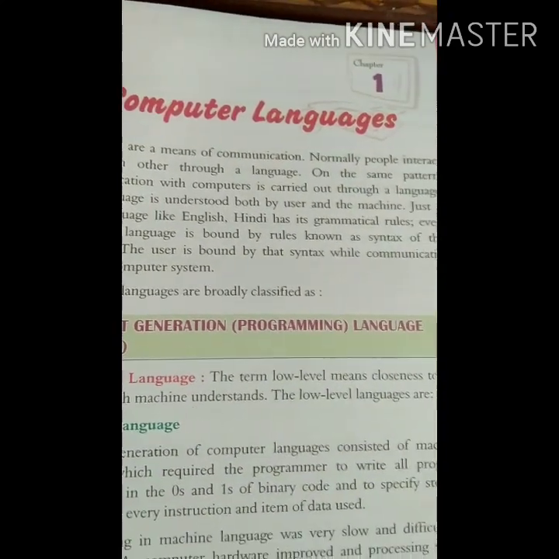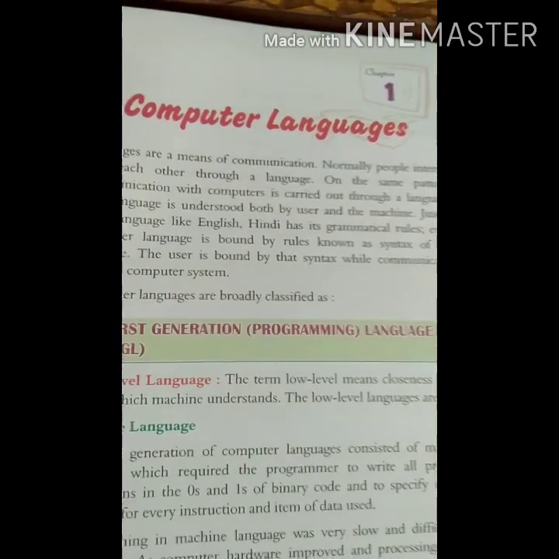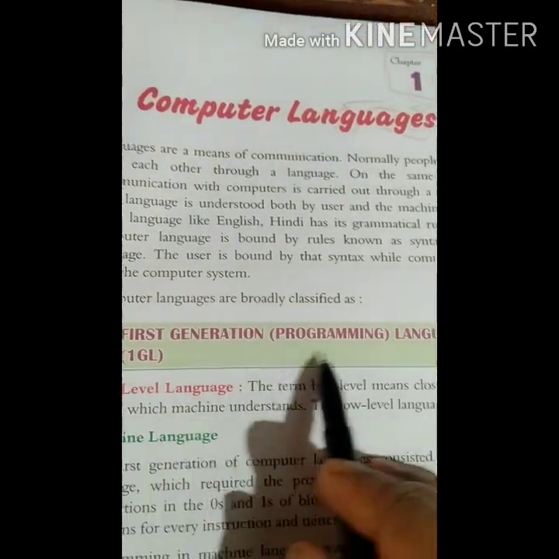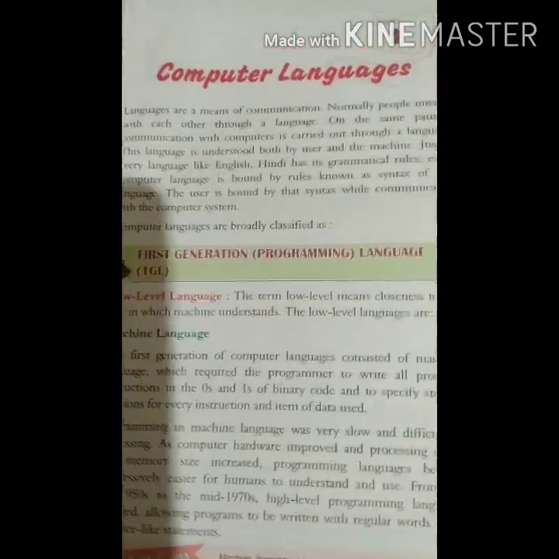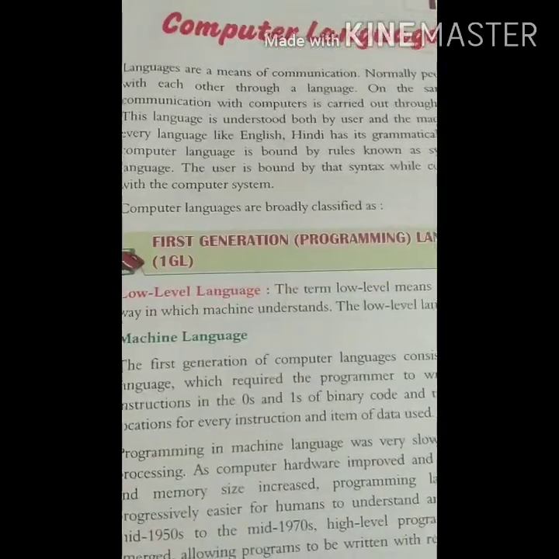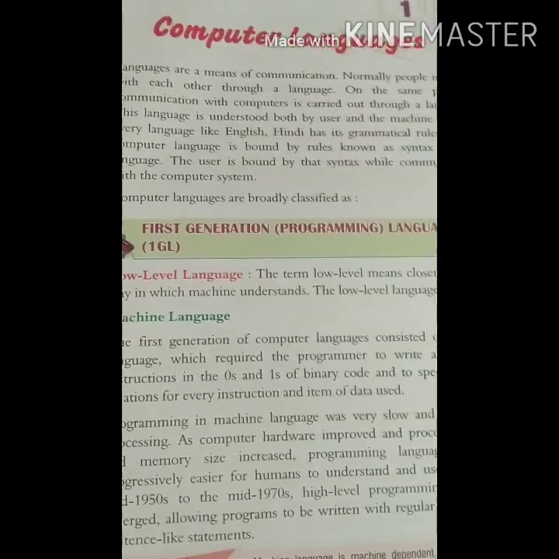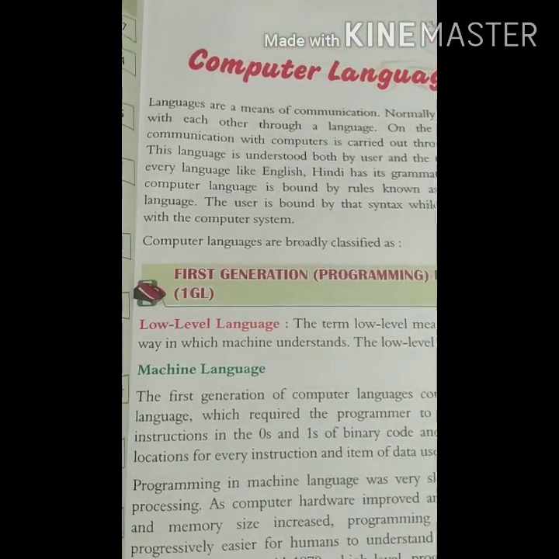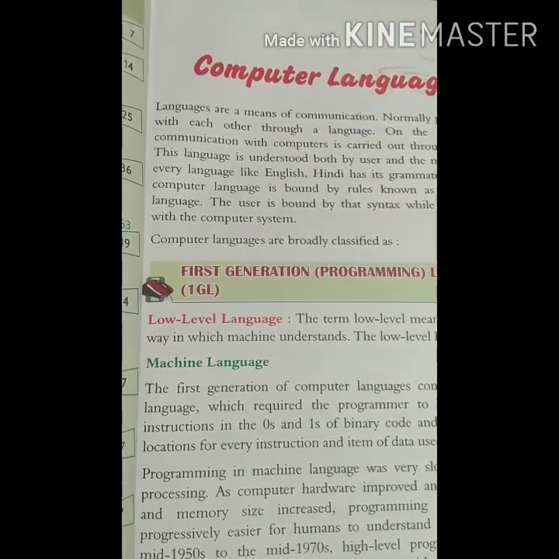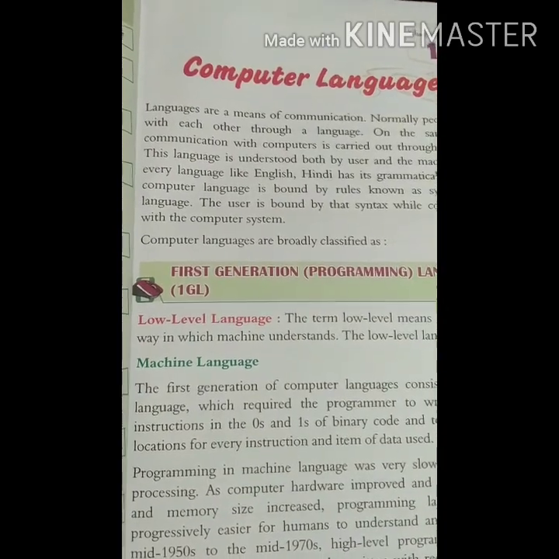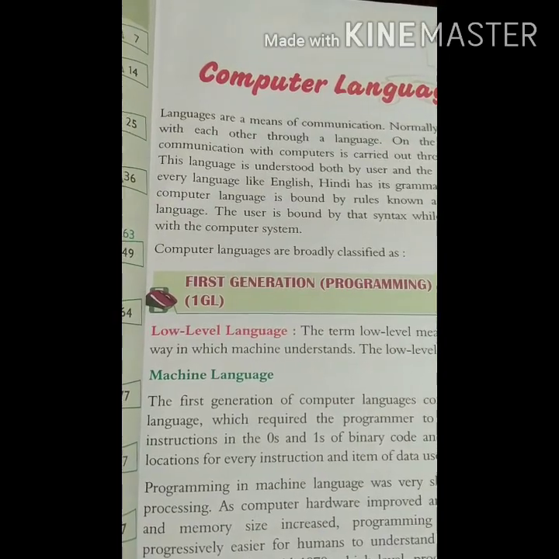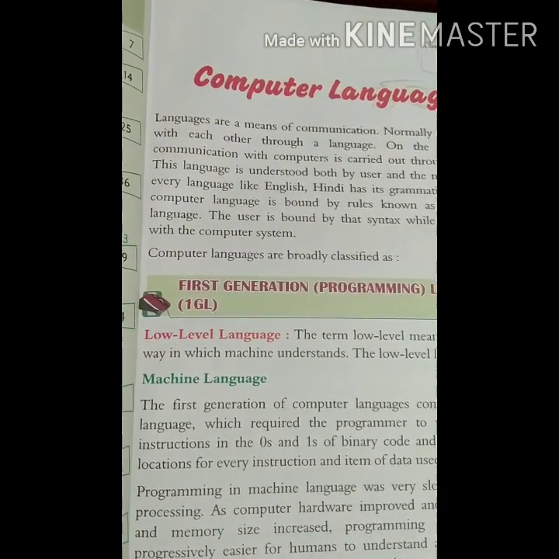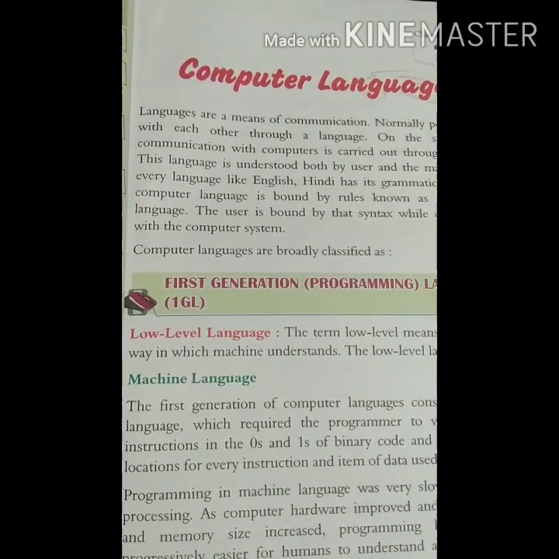So first of all, the first generation language. We have to learn the first generation language. This language is called machine language, because at that time only machine language was available.